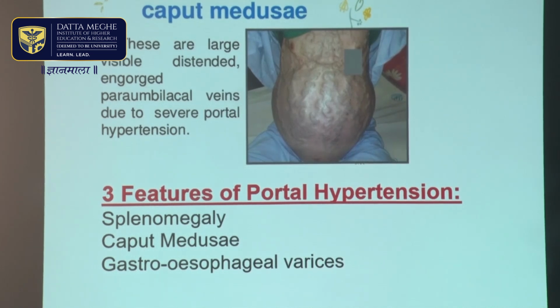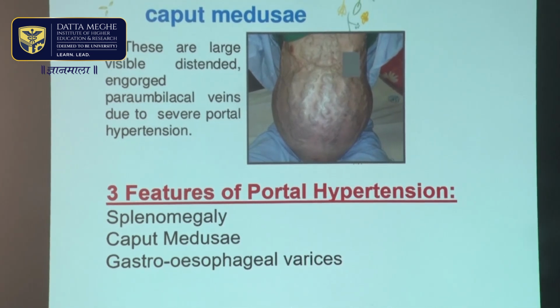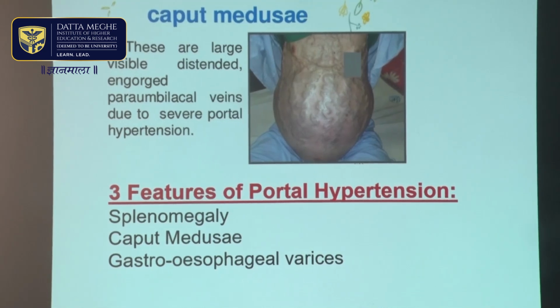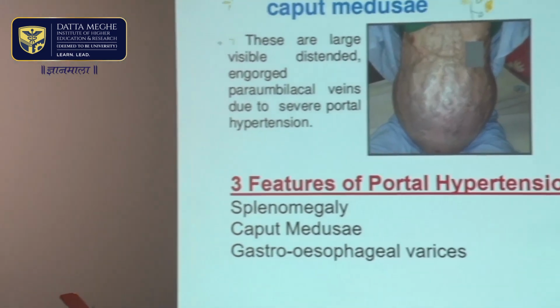If there is a tense ascites, it might cause compression of the inferior vena cava, and that can cause dilated veins in the flanks. So visible veins have to be seen in patients who have cirrhosis of liver with portal hypertension. And if they are dilated around the umbilicus and the flow is away from the umbilicus, that's called caput medusae. And if they are dilated in the flanks and the flow is below upwards, they indicate inferior vena cava obstruction.